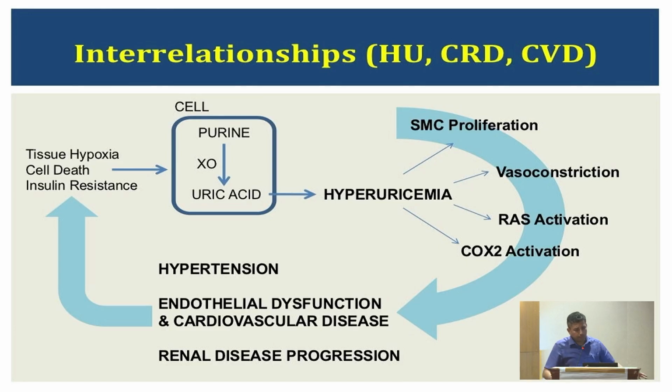As we know, purine metabolites form uric acid. This hyperuricemia causes smooth muscle cell proliferation, vasoconstriction, then intrarenal RAS activation. Because of RAS activation, it can cause CKD progression, then COX-2 activation, endothelial dysfunction, cardiovascular disease, renal disease progression, and ultimately hypertension. Hypertension again causes tissue hypoxia, insulin resistance, and by that it can cause metabolic syndrome.